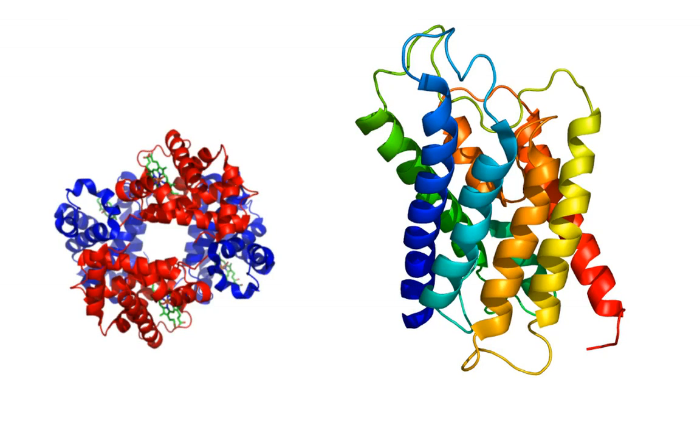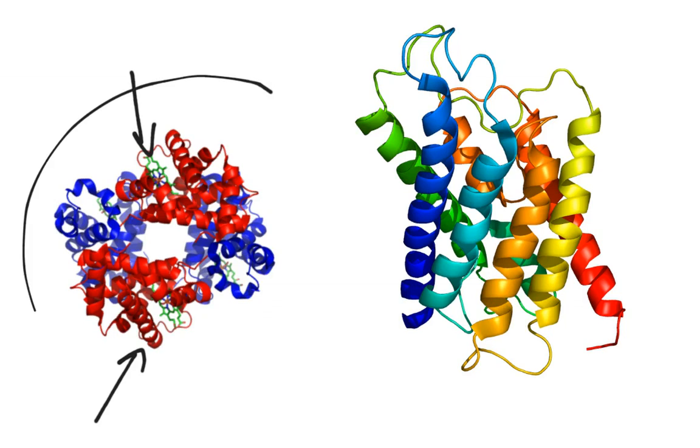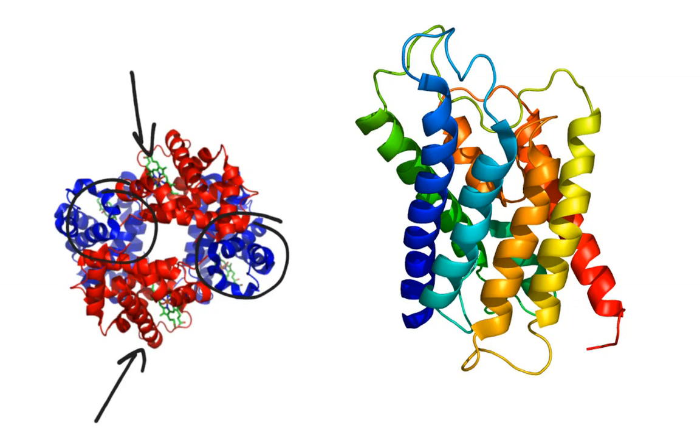Here are a couple of examples of some proteins that have quaternary structure. Notice we can see in these proteins the secondary structures, the alpha helices, and we might even be able to see some beta sheets right here where it doesn't look very swirly. And this right here is hemoglobin, and we can see it has four different subunits that have come together to make one protein.